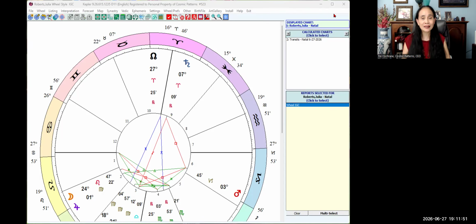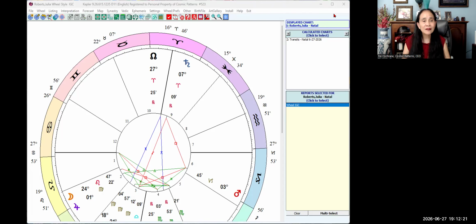Version 9 includes a refreshed modern interface with redesigned menu icons, making the software more beautiful, intuitive, and enjoyable to use than ever before. Yeah, it's really beautiful.